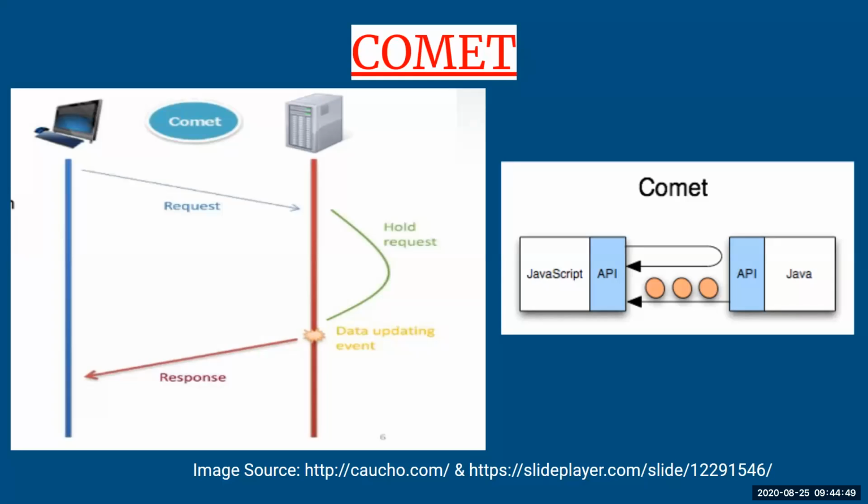So what the browser used to do initially has already been done at the server end, and then the information is sent back to the client. All this pushing of data is done with the help of Comet, which acts as a web application model between your client and server. All the requests which are to be pushed to the browser are done by Comet itself. That is why there is a long-held HTTP request.